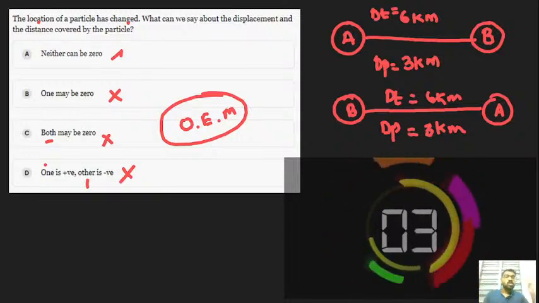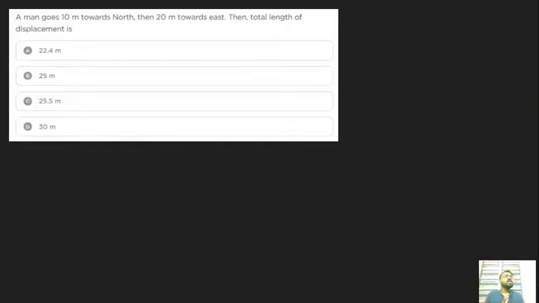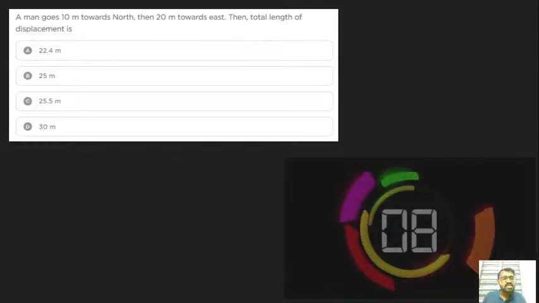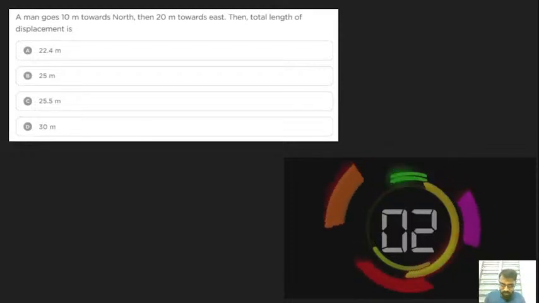Got it? So let's move to the next problem. Okay guys, let's try this problem. I will start the timer now. Only 30 seconds is allotted for this problem. You can easily solve this.